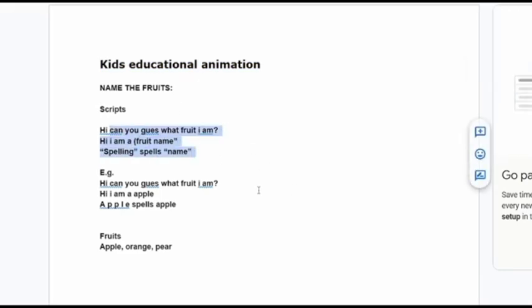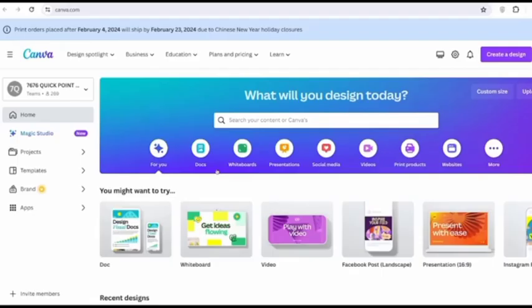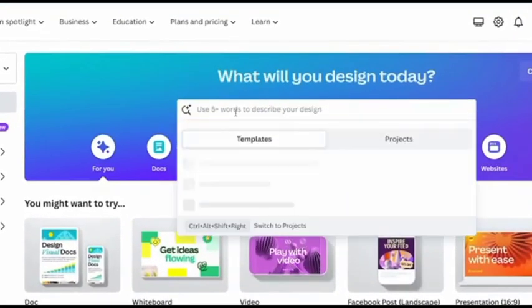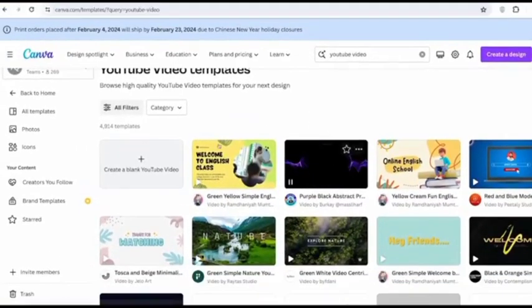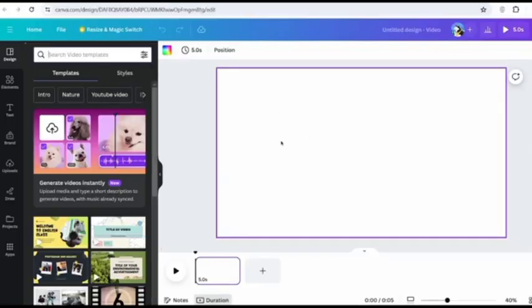So now the next thing you need to do is create the characters for your animation. Now, in order to do this, we're going to be using Canva. Find the link for Canva in the description below. Now, once on Canva, what you want to do is come on over to this section and then simply do a search for YouTube video and then hit enter. And then once you've done that, you're going to click this one which says create a blank YouTube video. And now it's going to take you to the scene where we can begin creating the characters.